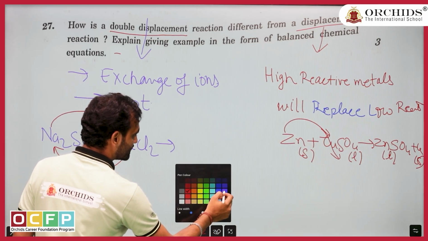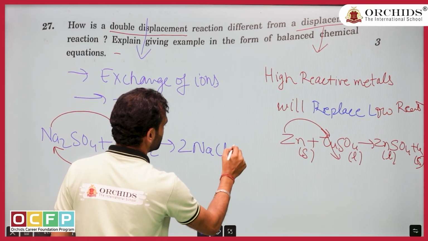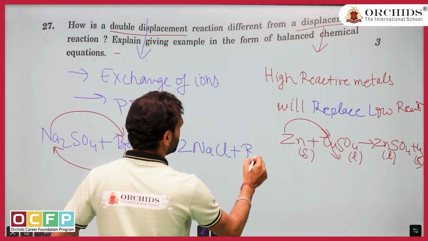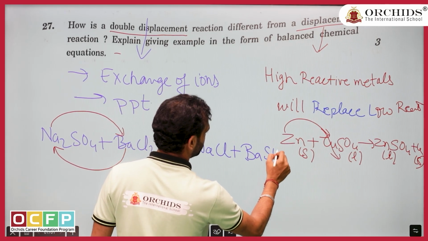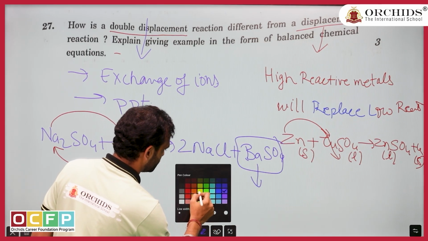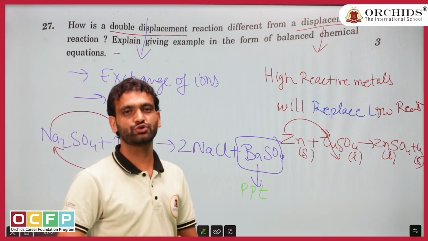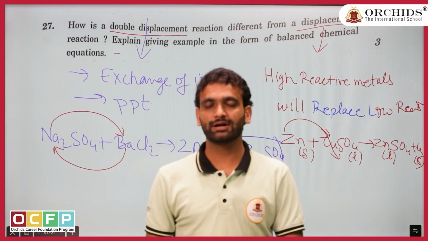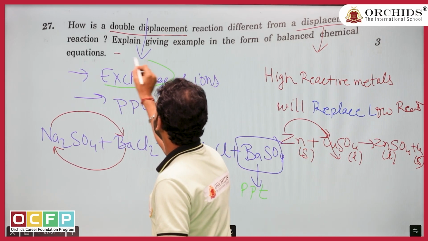So let me complete the reaction. Na will be having Cl and your barium will be having sulfate. Barium sulfate, but make sure it is going to be a precipitate, you write this is your precipitation. Simple question, 3 marker question. In 2 marker you can clearly mention the difference. What is the difference? Exchange of ions.